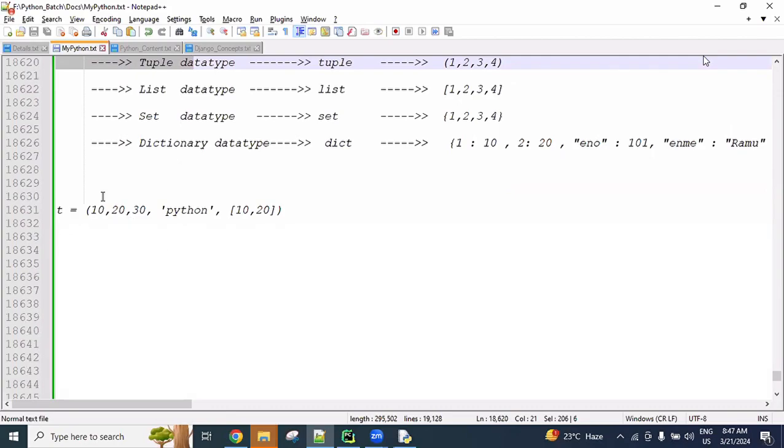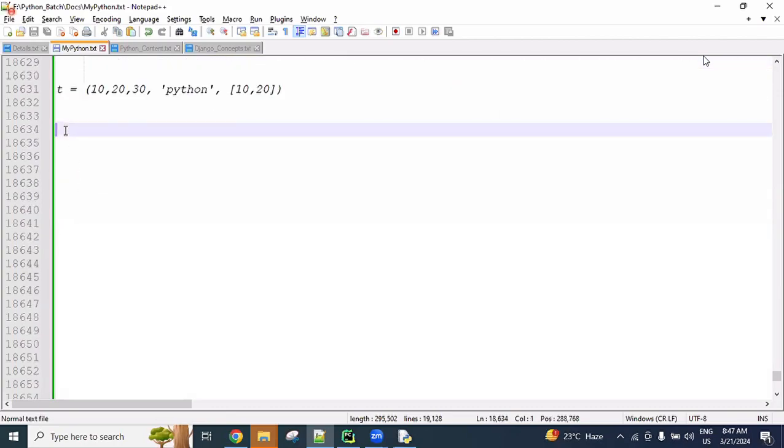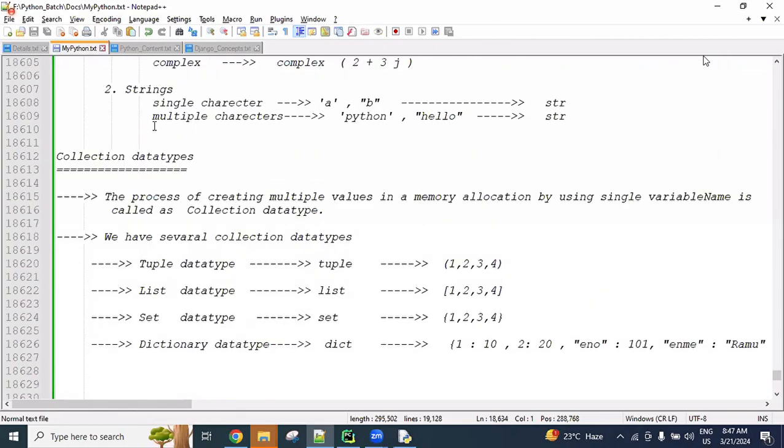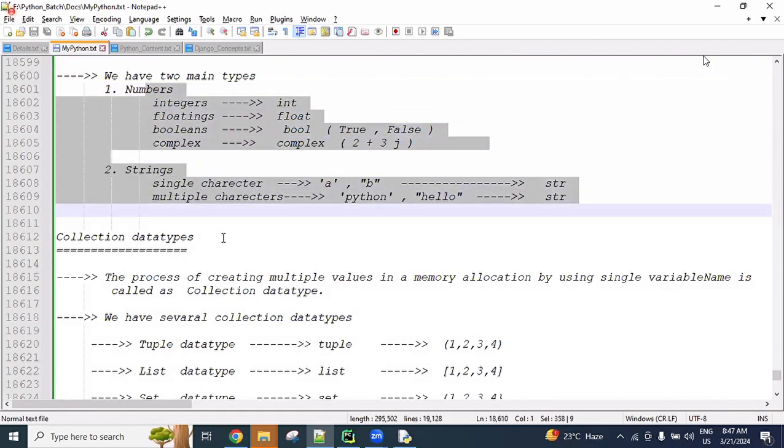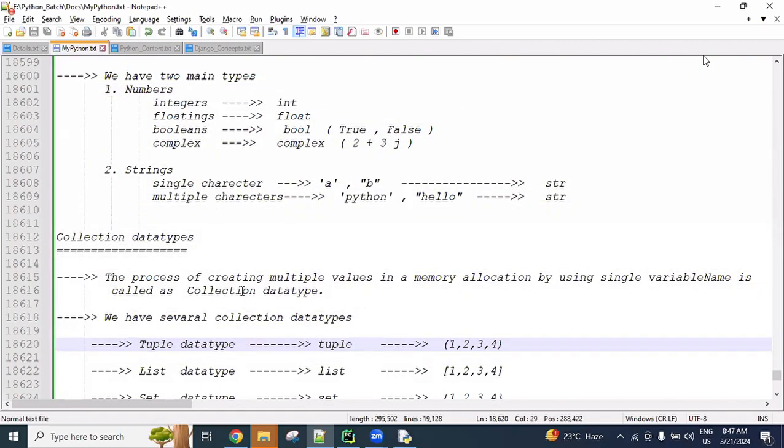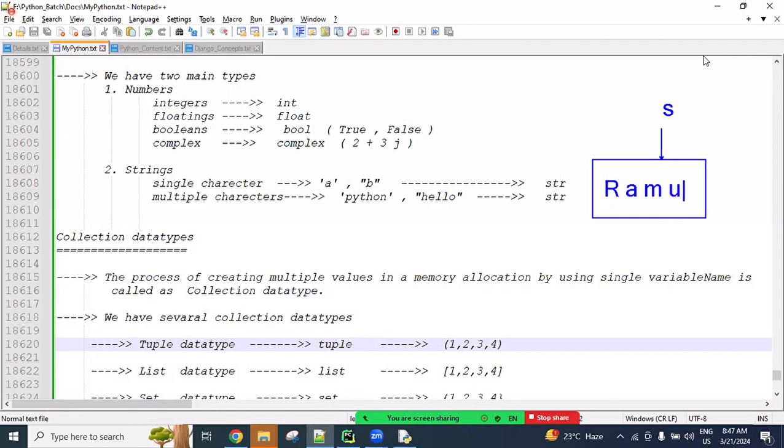Okay, again these all data types are divided into 2 types based on the object behavior. Here, based on how many values we are storing in the memory, we divided into these 2 types, fundamental and collection. After storing into the memory, for example here, string related, you are storing. This is a string. So here, Ramu, like some characters you saved. This is a string object.